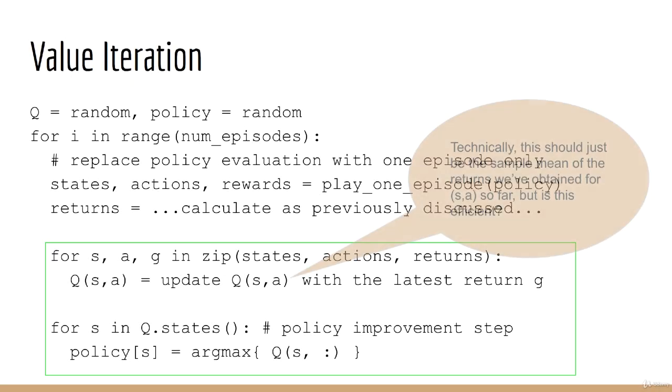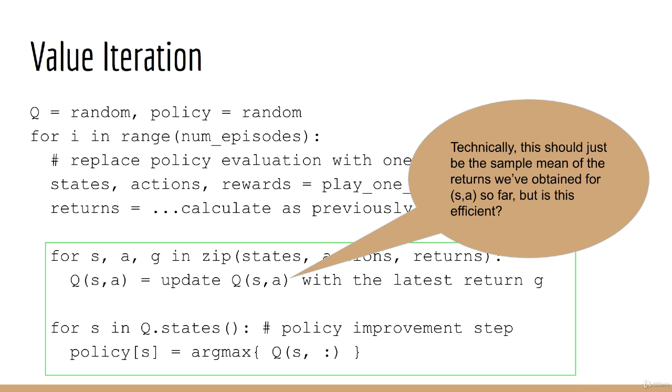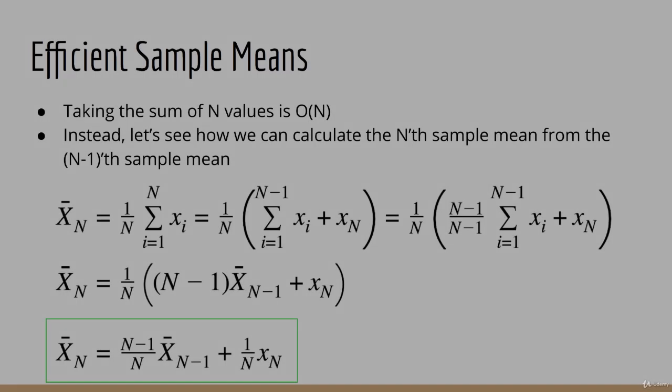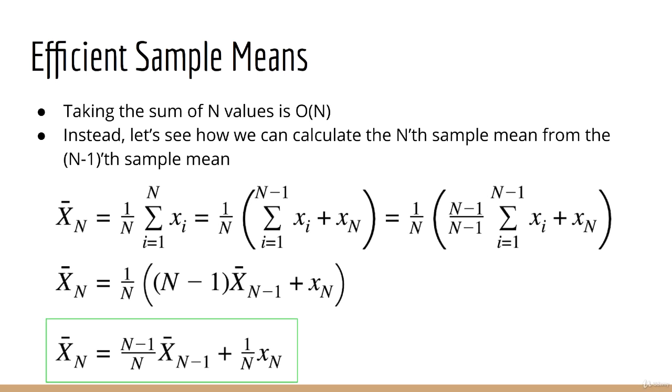So what's going on with this line here? How do we update Q of S, A, given the old estimate of Q of S, A? For this, we need to take a short digression back to sample means and expected values yet again. As I'm sure you're tired of me repeating by now, this is the expression for the sample mean. We sum up all the samples and we divide by the total number of samples. The question we have to ask is, is this an efficient calculation? The answer is no. Summing up n values is O of n.